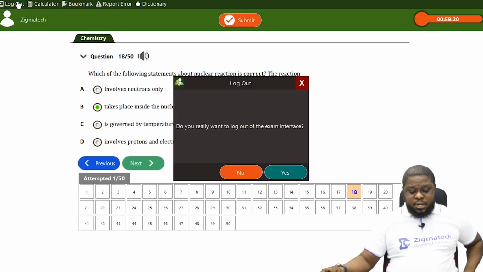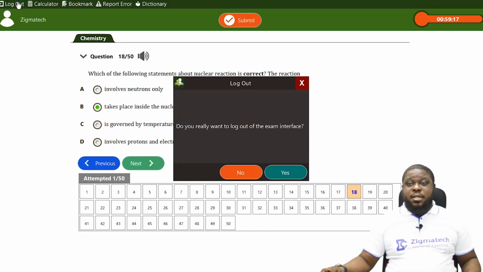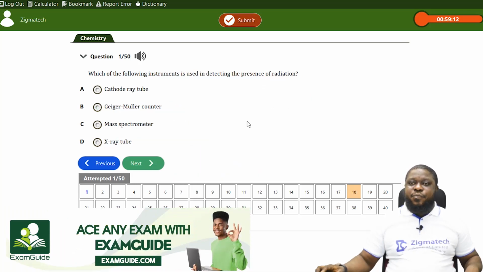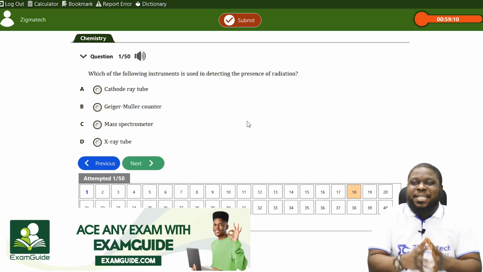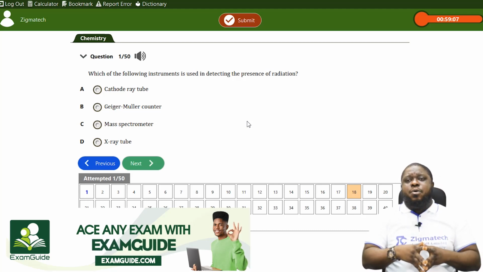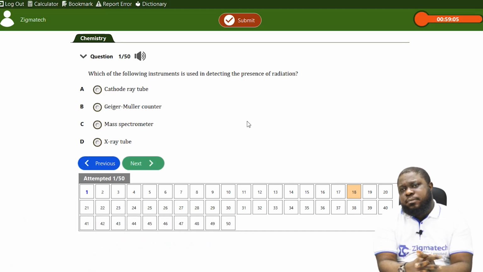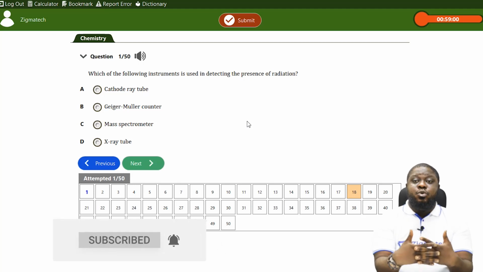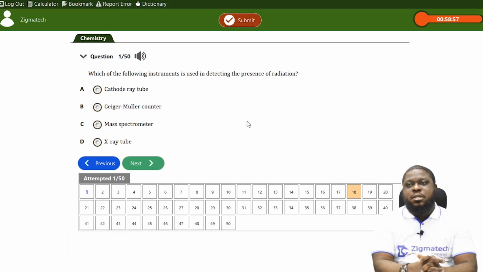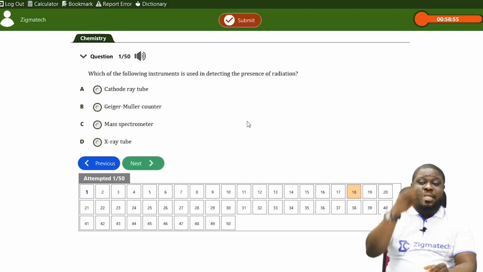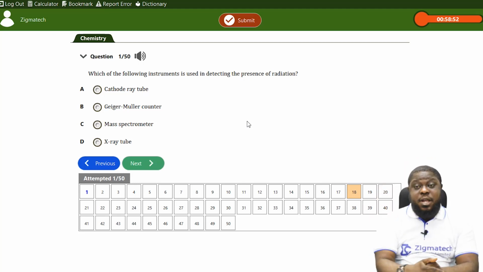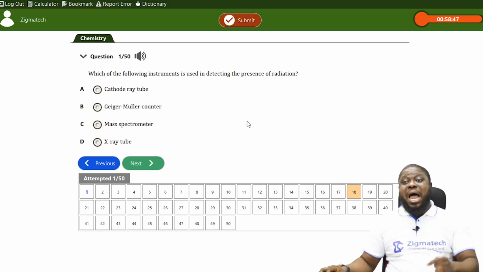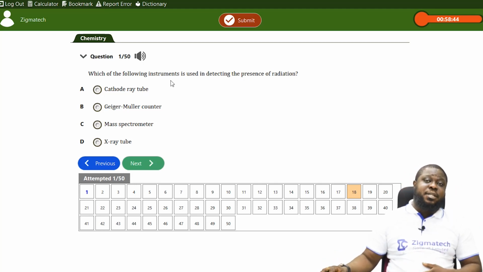Now the next one is still 2013, question 1. They say, which of the following instruments is used in detecting the presence of radiation? I just told you before we entered into this question. The cathode ray tube, no. I told you the Geiger-Muller counter. That is what we use in knowing the presence of radiation. The mass spectrometer is used in calculating the mass of molecules and atoms. So the answer is Geiger-Muller counter. That's what we use in detecting the presence of radiation.